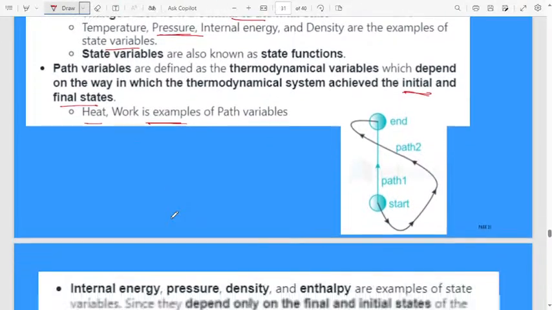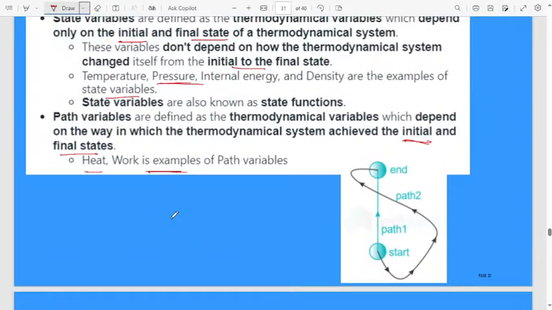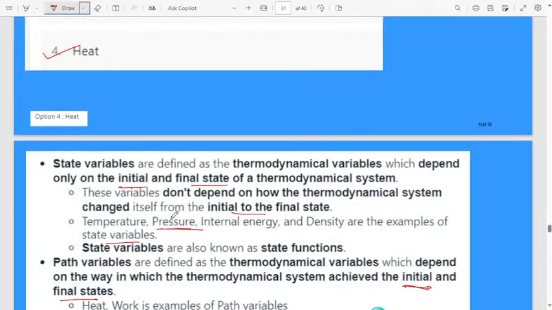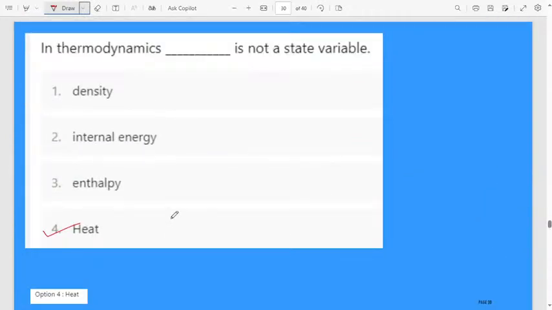In simple words you have to remember: state variables mainly depend upon the initial and final values, whatever the change. But a path variable is a continuous process. It depends upon the entire process of a thermodynamic system, like heat and work. These are the path variables. Temperature, pressure, internal energy, density are the state variables. Therefore, here heat is a path variable; density, internal energy, enthalpy, these three are the state variables.